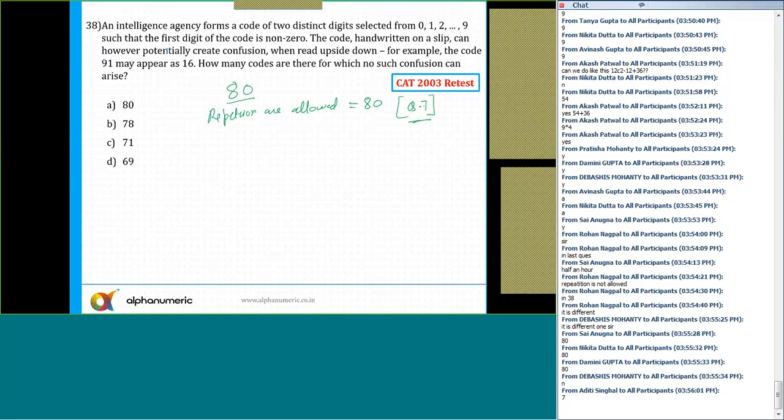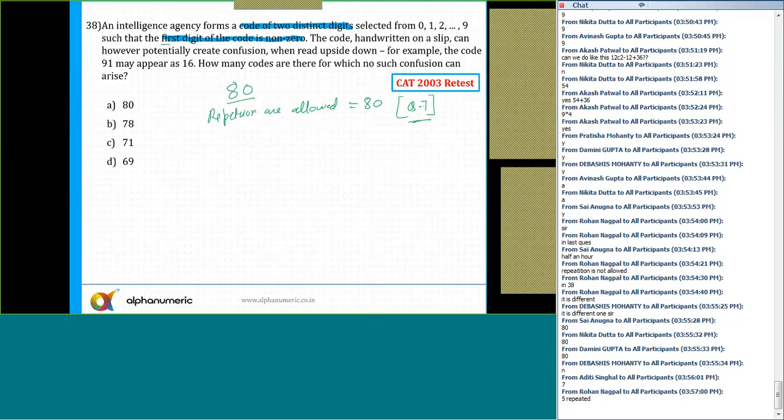It also says that the first digit of the code is non-zero, and the code is of 2 distinct digits. So out of those 80, which one will be repeated?